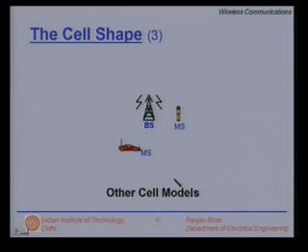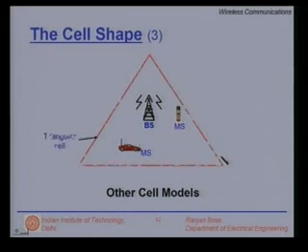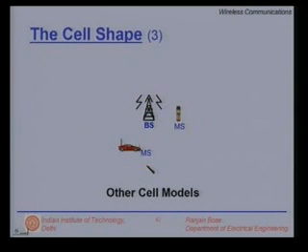I have to try and come up with other cell models which can approximate the circular shape but not leave out sections. So one of the simplest shapes that allow me to cover the entire space by placing cells next to each other is the triangular cell. I can place another triangle cell here, another triangle here, another triangle here. Without leaving up any space, I can cover the entire area of coverage.